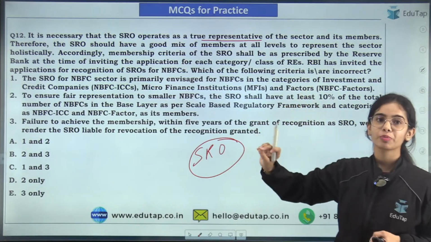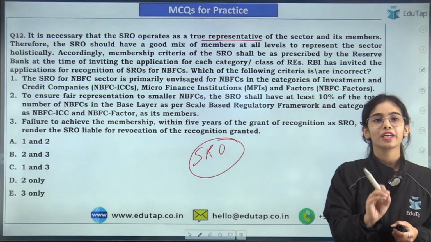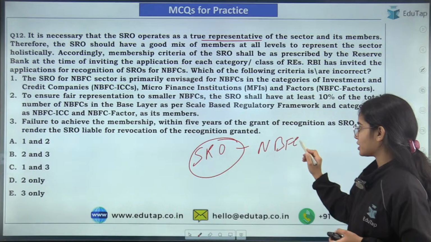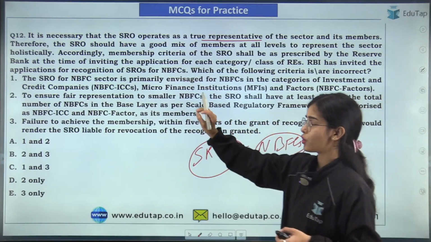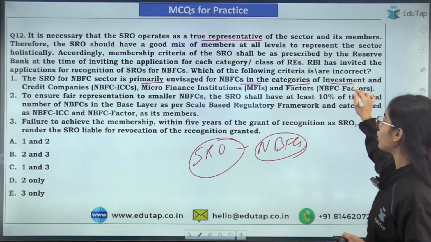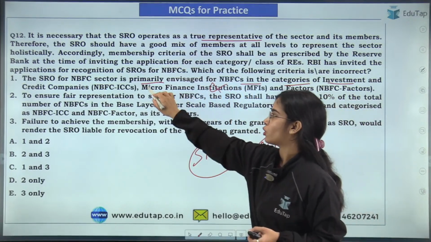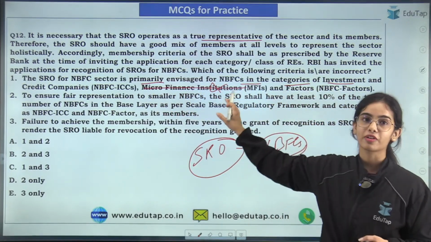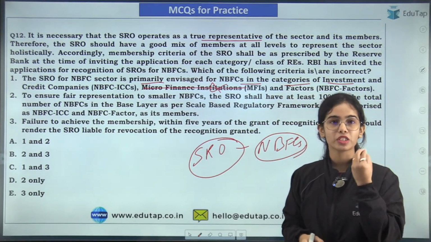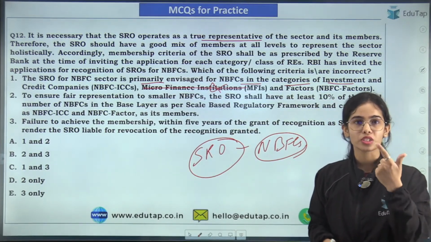Accordingly, there is the membership criteria that has been told by the RBI, and the RBI has invited the application, in which the RBI has given some rules and regulations for the SRO NBFCs. So first of all, the SRO for the NBFC sector is primarily working for the NBFCs in the category of ICC, Investment and Credit Company, housing finance company, not microfinance institutions, it is housing finance companies, and the NBFC factors. So the SRO in the NBFC sector should work for the NBFC Investment and Credit Company, housing finance company, and the NBFC factor.